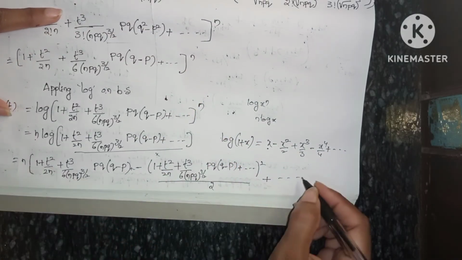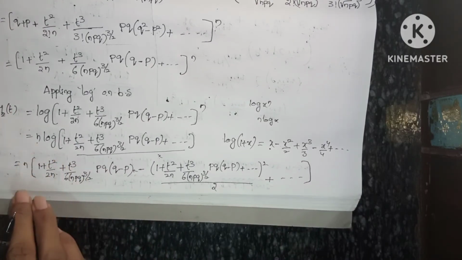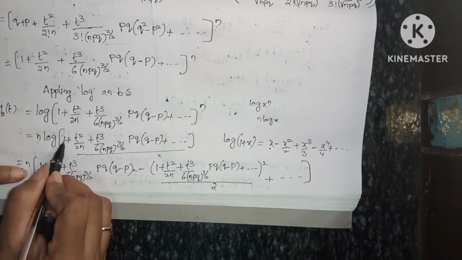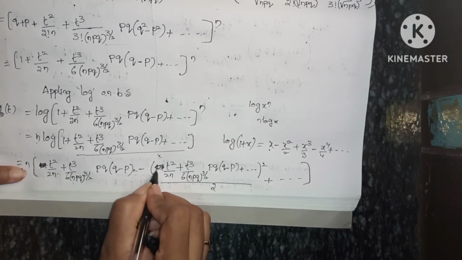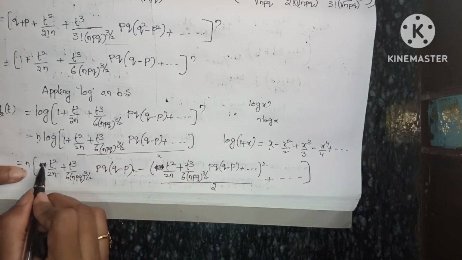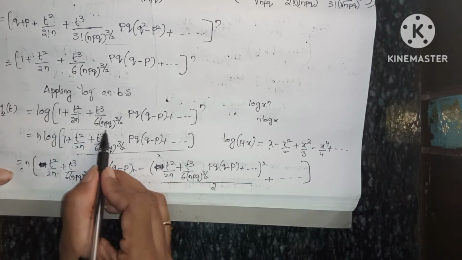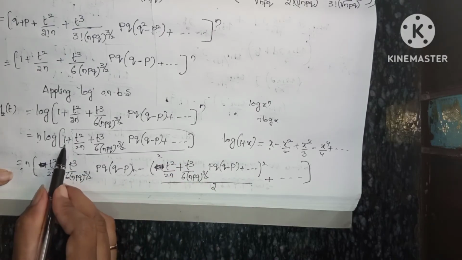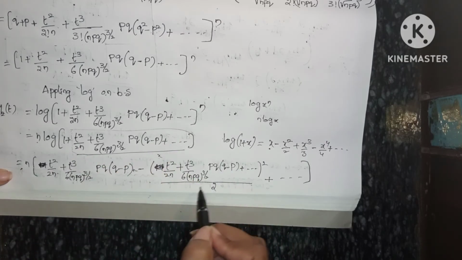Okay, so now what we have to do is multiply this n. Sorry, the 1 we won't have, 1 plus x, no, sorry. So x in the sense only this term. Sorry. X square means only this part. I have written this one, so that is wrong. So x means only this term. So x square by 2.